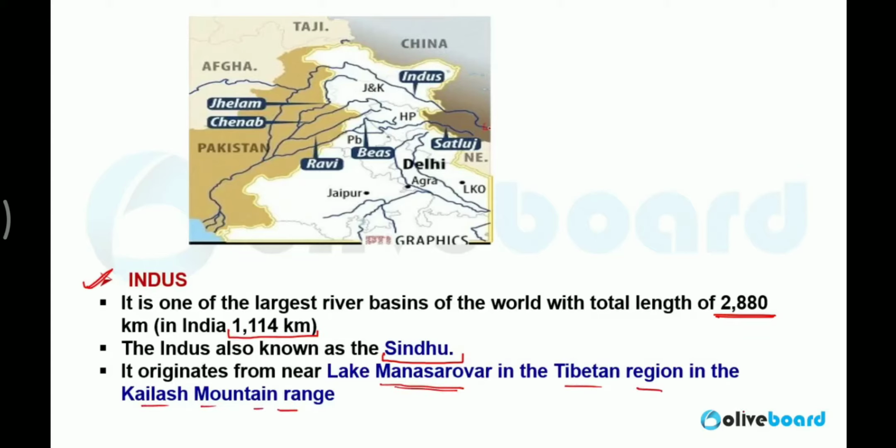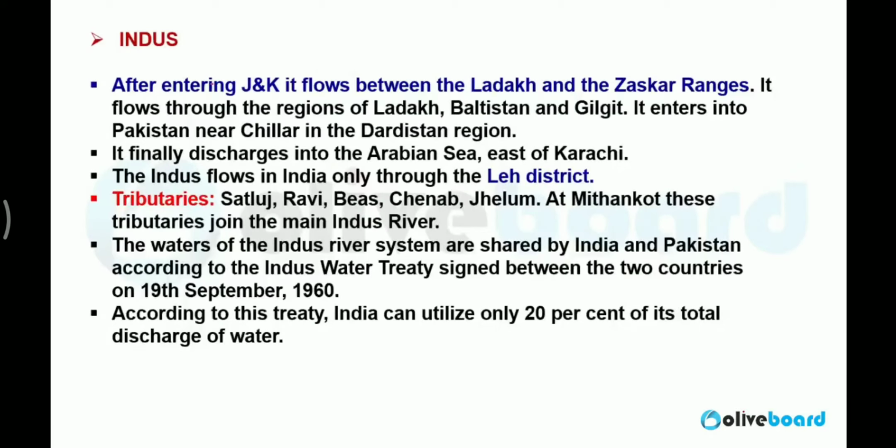So here you will find the origin of the Indus river. After entering Jammu Kashmir, it flows between the Ladakh and Zaskar ranges. It flows through Ladakh, Baltistan, Gilgit, and enters Pakistan near Chillar in the Dardistan region. Finally, it discharges into the Arabian Sea east of Karachi.